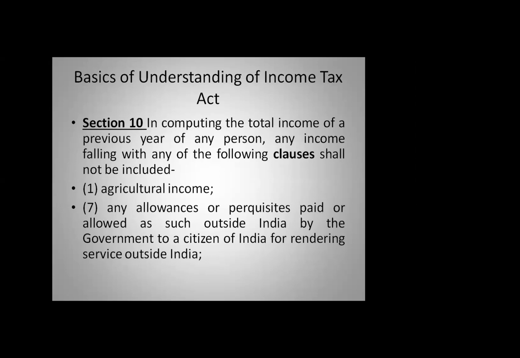There is a reference now. In fact, I said in section 2 you had a reference: in this act, unless the context otherwise requires. In section 10, you will have a reference: in computing the total income of a previous year of any person, any income falling within any of the following clauses shall not be included. This is also a reference, then clause 1 agriculture income. So now you can find out clauses will start only after a reference, and subsections will not have any reference.